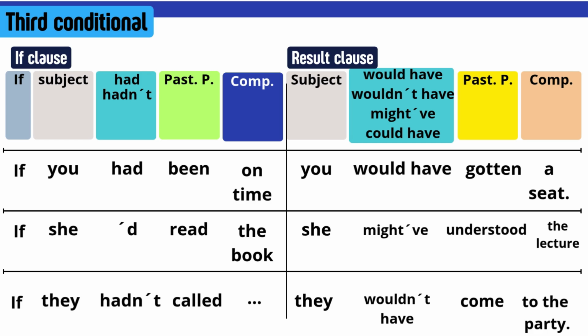So let's see the full sentence now. If you had been on time, you would have gotten a seat. Of course, this didn't happen. The real situation is you weren't on time and you didn't get a seat. That's the reality. But we can use the third conditional to express a maybe wish for the past, or if something would have happened in another way. So this is the third conditional for unreal situations, for imaginary situations in the past.